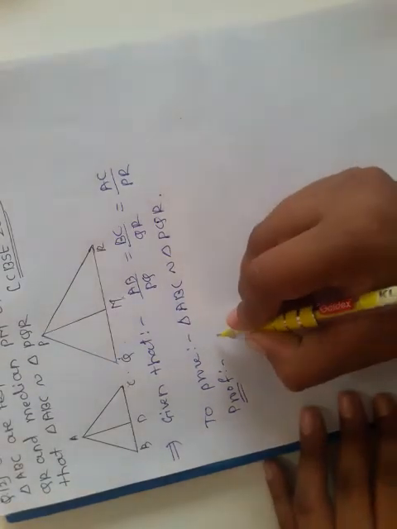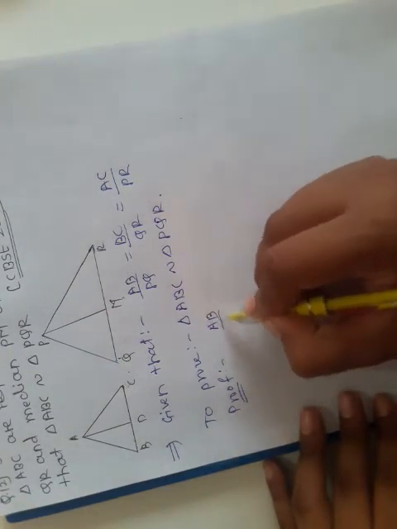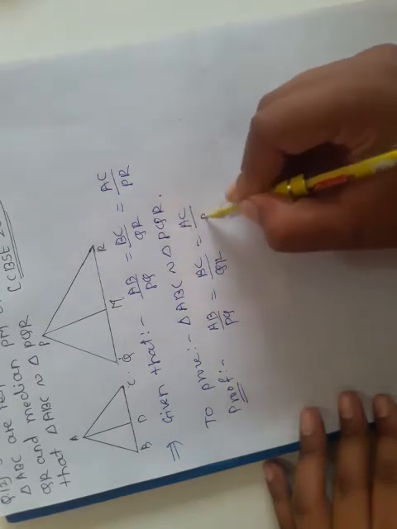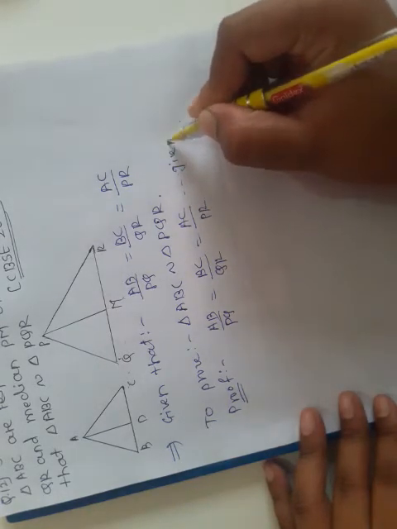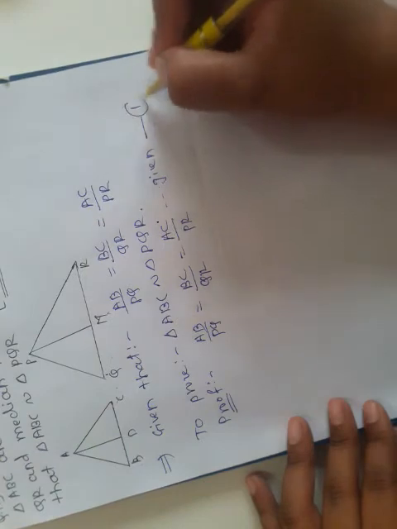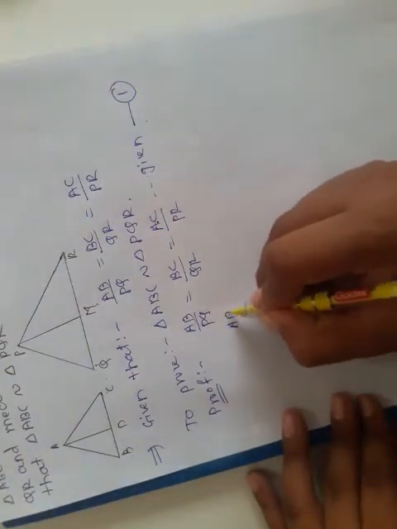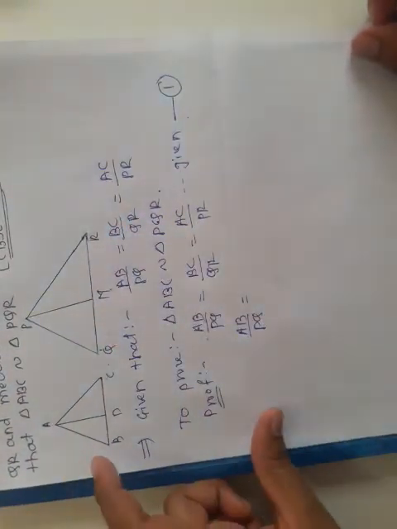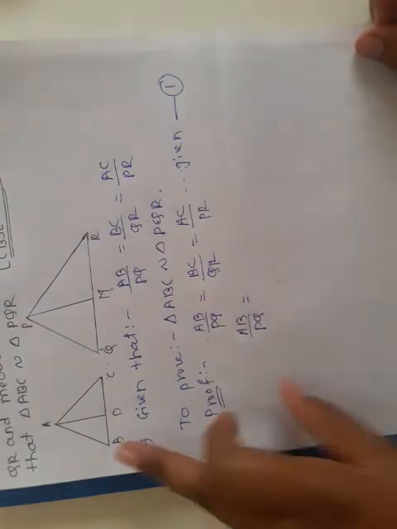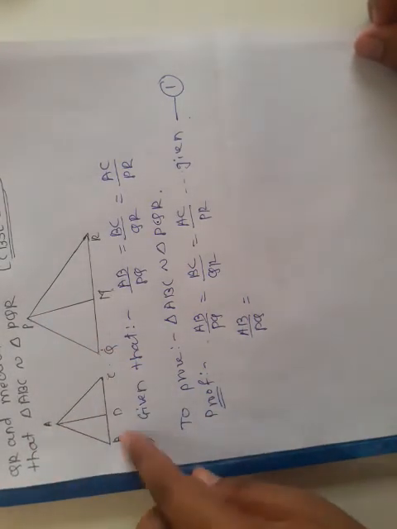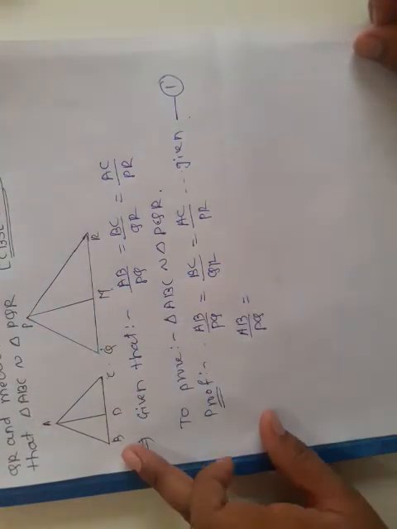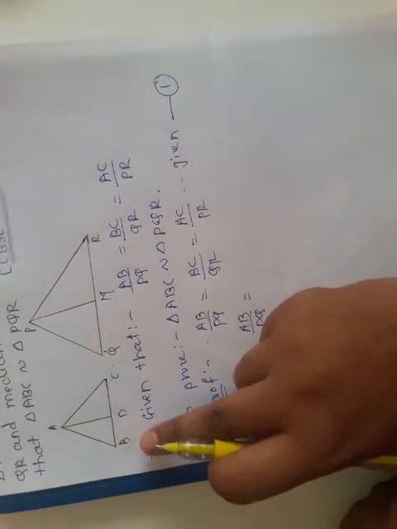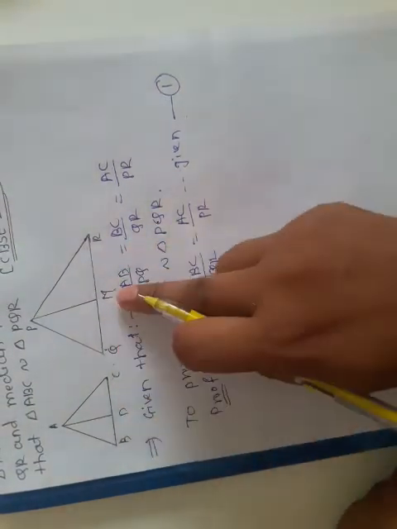So write down the proof. What is given to us, we write first: AB upon PQ is equal to BC upon QR is equal to AC upon PR. This is our given, call it equation number 1. Now see, AB upon PQ is equal to BC upon QR. If we are taking triangles ABD and PQM, then we need the ratios AB upon PQ, BD upon QM and AD upon PM. But here BC upon QR is given to us; we do not need BC upon QR, we need BD upon QM.